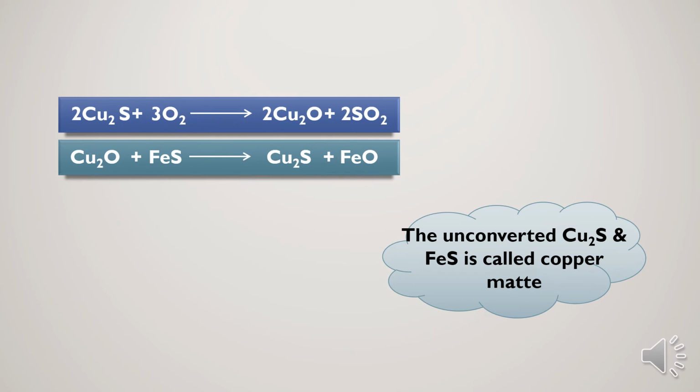Now, try to understand: the unconverted cuprous sulfide and ferrous sulfide is called copper matte. So what is copper matte? The unconverted cuprous sulfide and ferrous sulfide is called copper matte. This is nothing but impurity. This copper matte is sent for one more process, and that process is called Bessemerization.